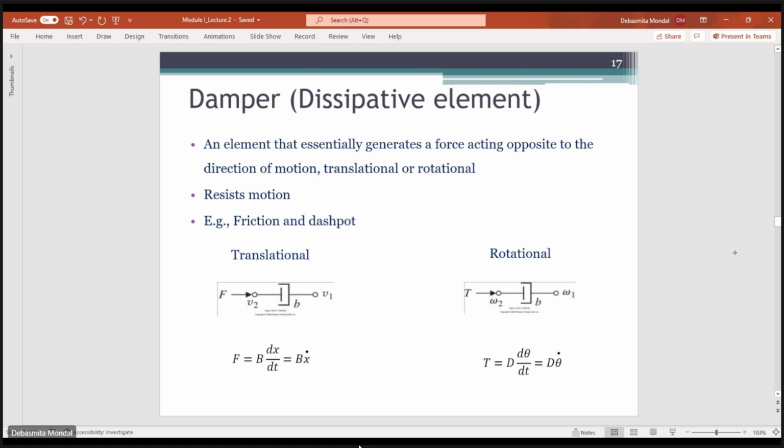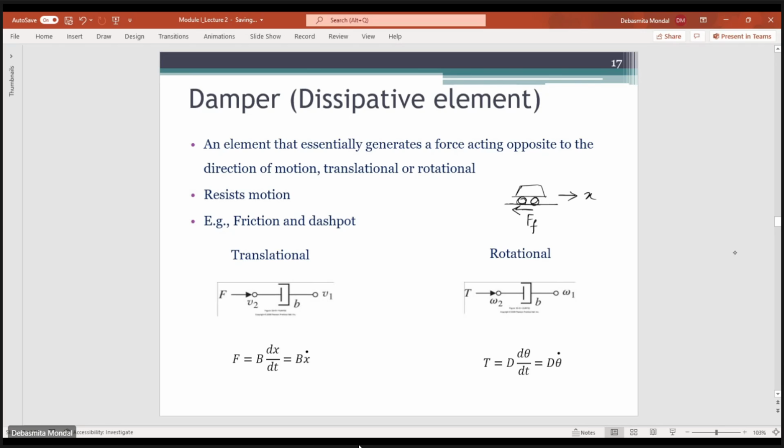If a body is moving, let's say a car is moving on a road in this direction, which is the direction of displacement, then due to the friction between the car wheels and the road, the frictional force will occur in the opposite direction.